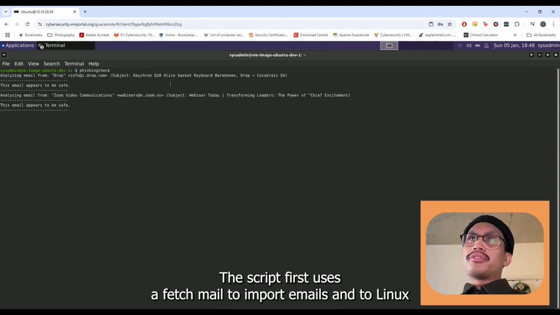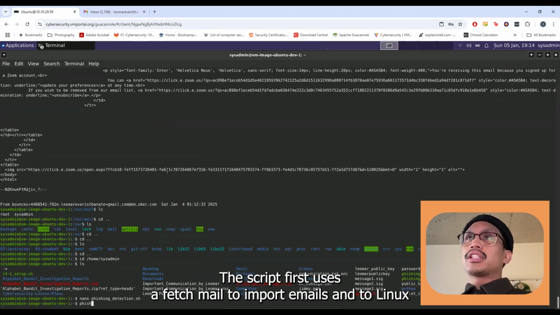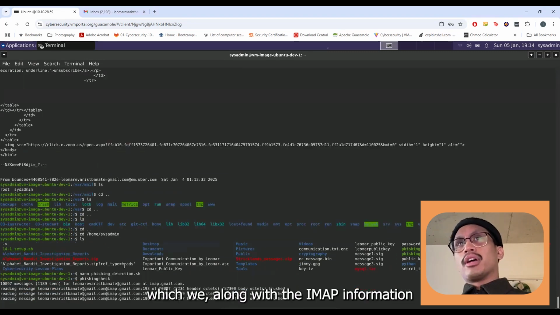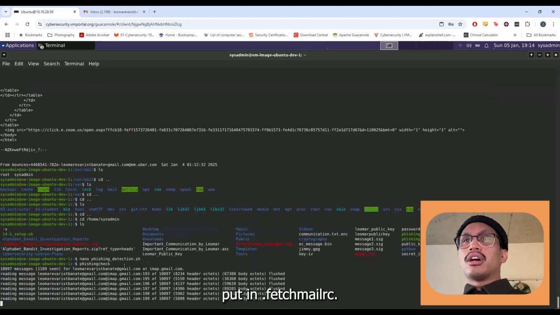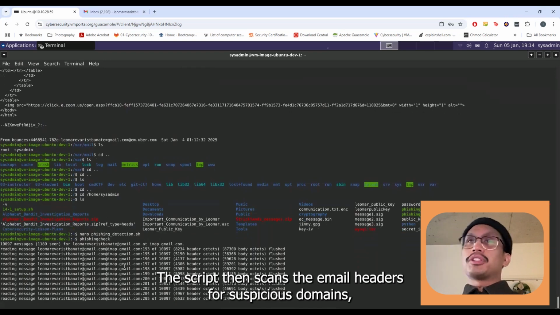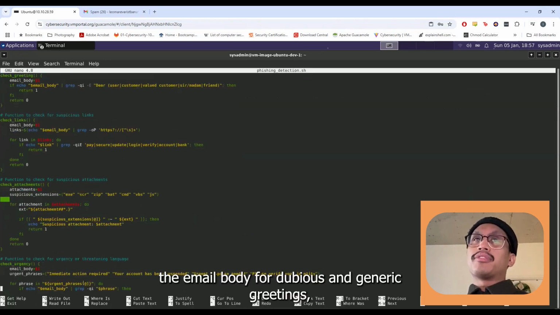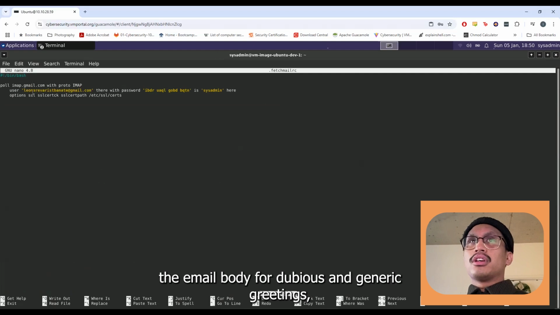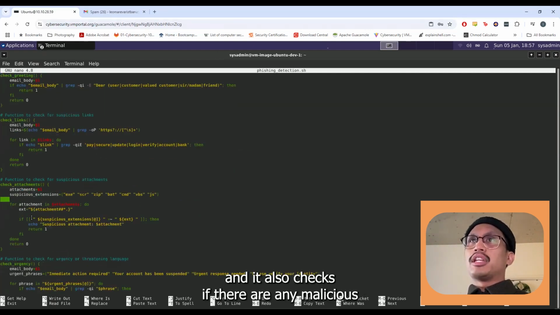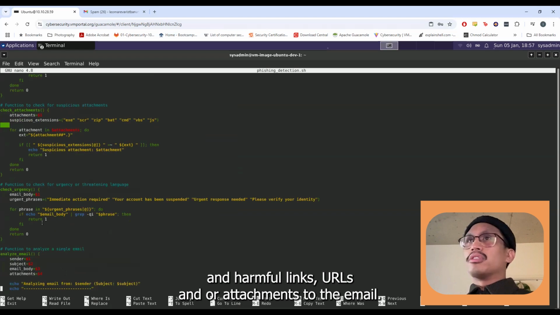The script first uses fetchmail to import emails into Linux from the specified username and service, which we, along with the IMAP information, put in .fetchmailrc. The script then scans the email headers for suspicious domains, and the email body for dubious and generic greetings, or for creating an unnecessary sense of urgency. It also checks if there are any malicious and harmful links, URLs, and/or attachments in the email.